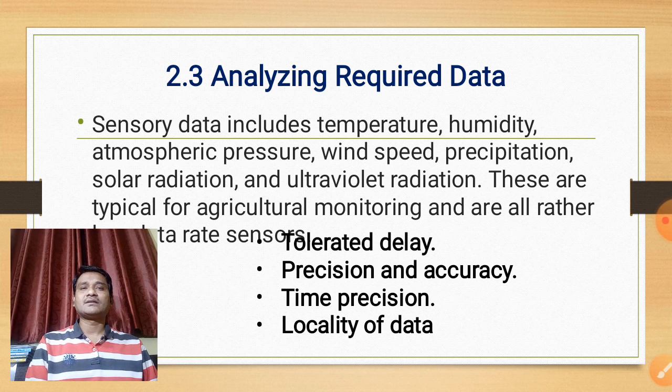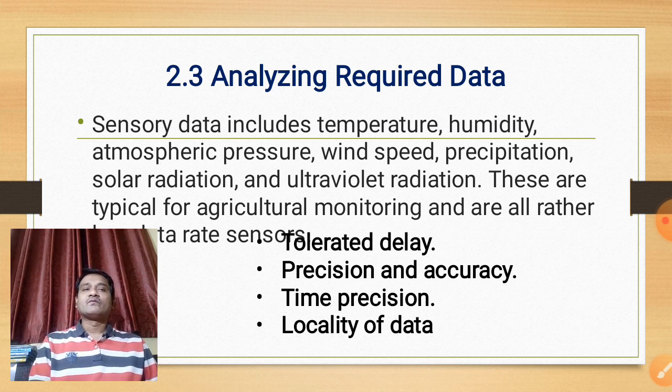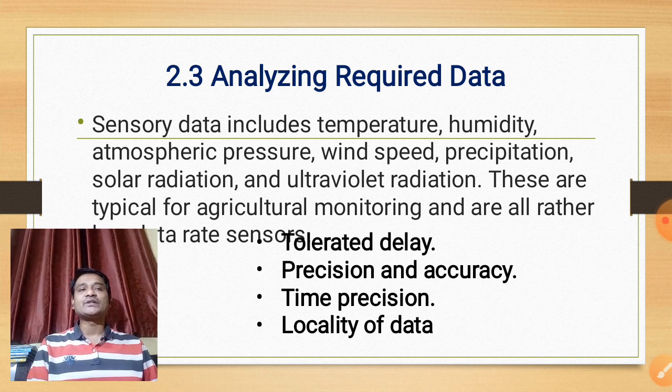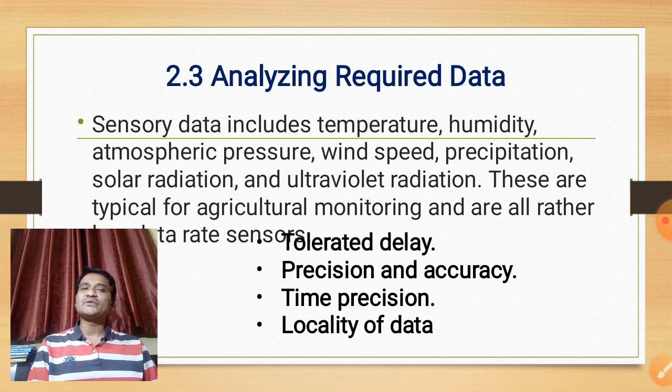Now let us see the precision and accuracy. The precision of the data is expected to be normal. For example, 1 degree Celsius for temperature and 1% for humidity is acceptable. The data accuracy should be quite high, meaning the sensor readings should be collaboratively pre-processed to assure that no faulty readings are sent to the user. Time precision is also important.